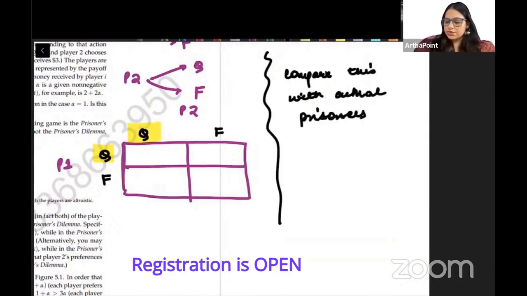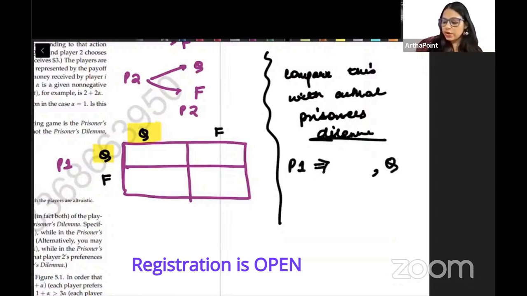prisoner's dilemma game. So in the actual prisoner's dilemma game, for player 1 what was best? That the other player keeps quiet and he says something against the other player. This was the best option for player 1, right?